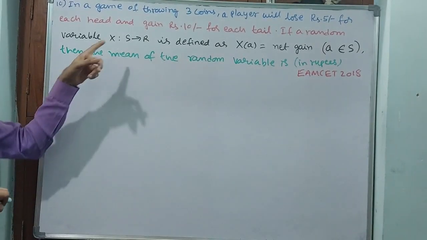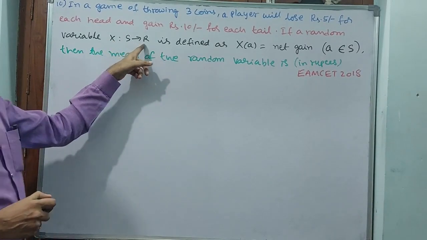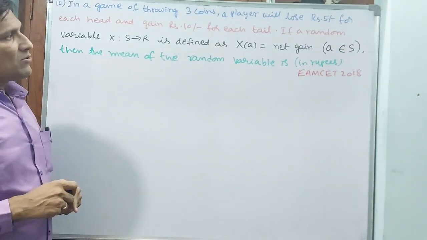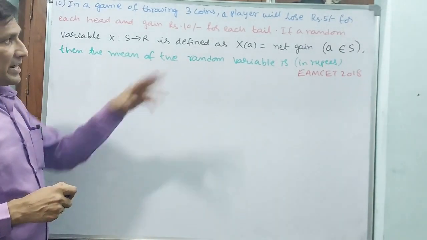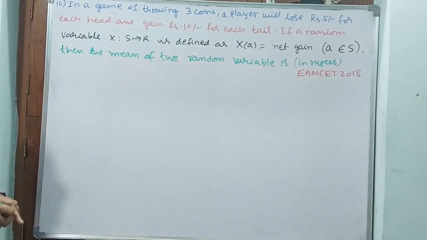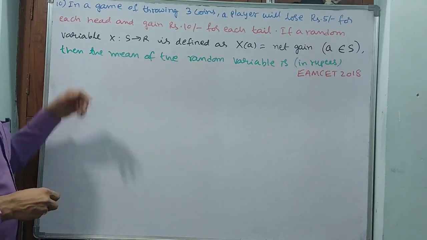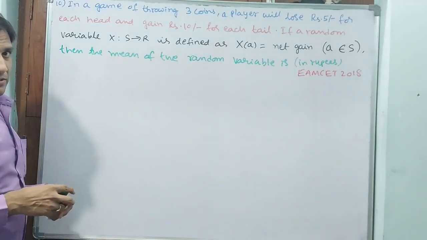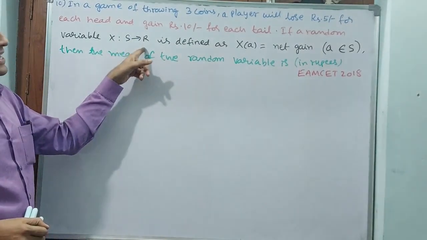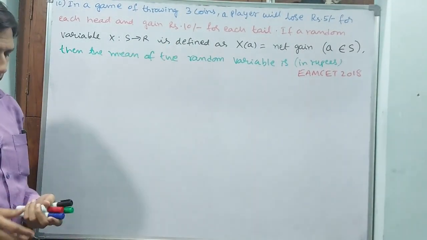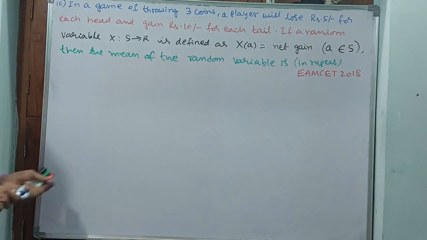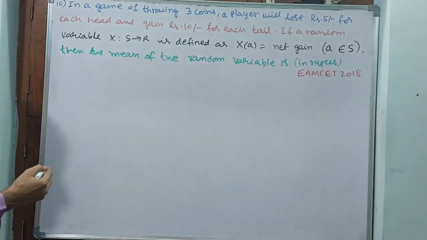If a random variable X is defined as X(a) equal to the net gain, for a belonging to S, then the mean of the random variable is computed. Here you have to write two tables: one to tabulate the net gain, and for the mean, again one table. Before that, to find the gain or profit, you have to make one table. For making the table, first let me write the sample space.